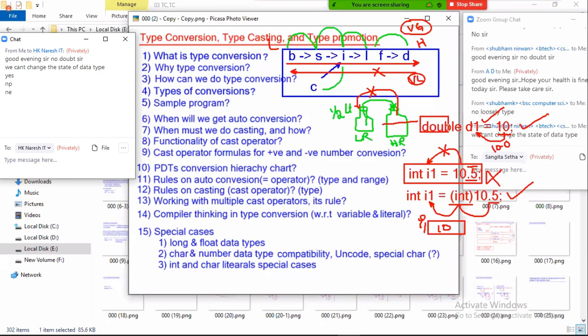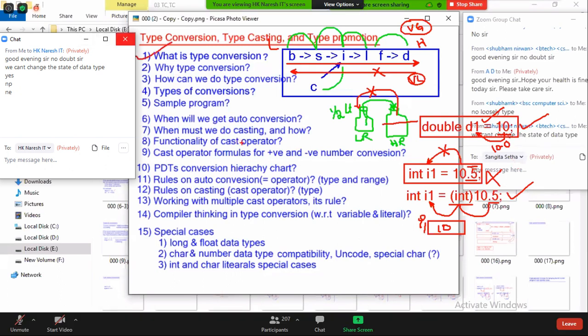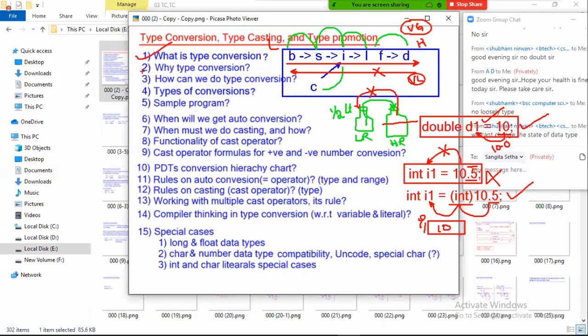Right. So observe now, in mathematics, according to the business requirement, you need to convert one type of value to another type. Converting one type of value to another type is called type conversion. Java supports two types of conversions. How can we do type conversion? Okay, 1 minute. Why do we need to do type conversion? According to business, many times we need to convert one type of value to another type. For example, in a petrol bunk, in a supermarket, and many places, we need to convert the money to a round number. So floating point numbers, like currency, we need to convert to round numbers, integer numbers.